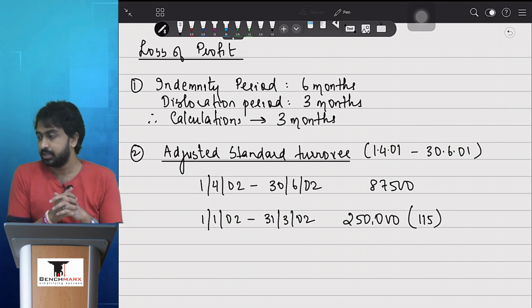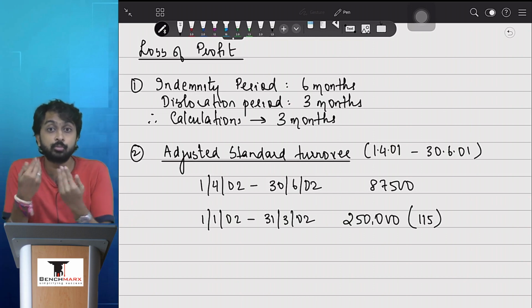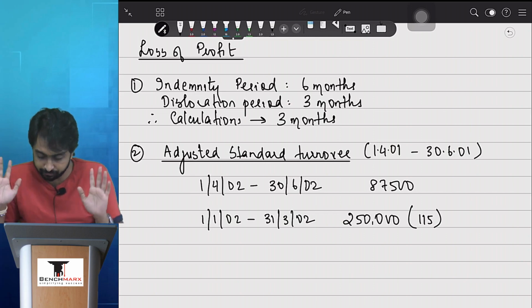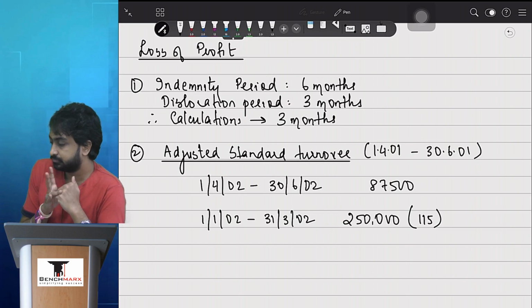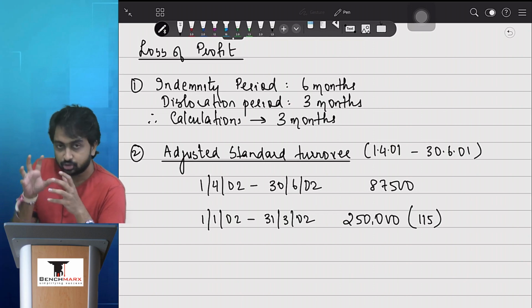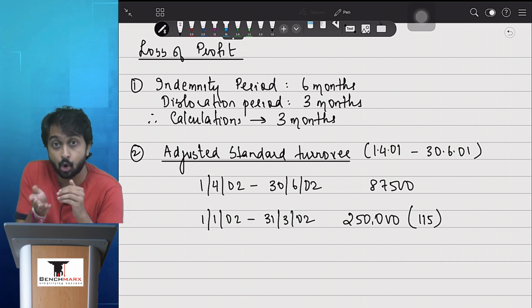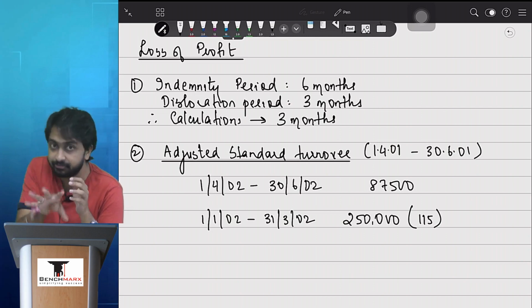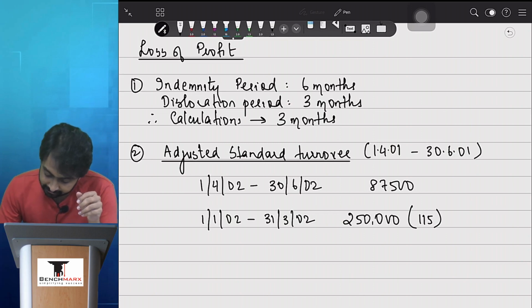समझा? The sales of the current year is the sales after a volume upward trend of 15%. ये समझा क्या? So are you guys convinced that 2,50,000 rupees of sales already includes the upward trend of 15% given to us in the question? Yes. So if 115 is 250, can I find the 100?